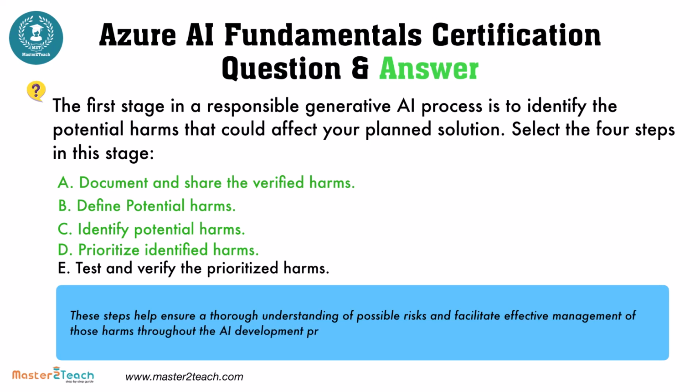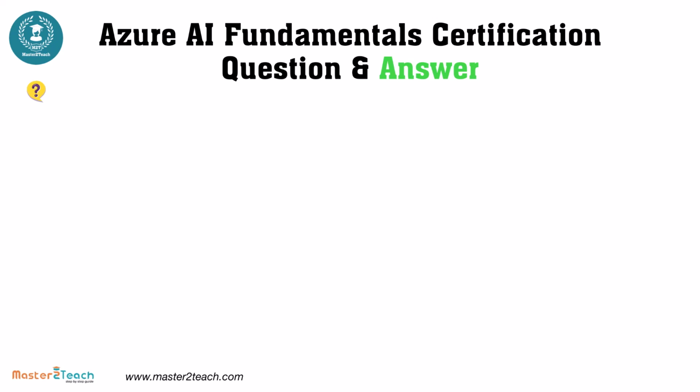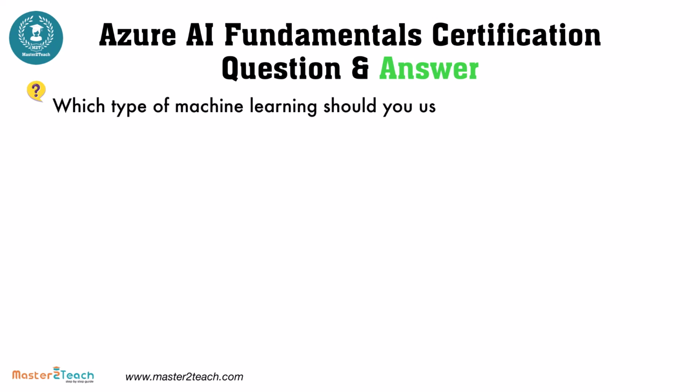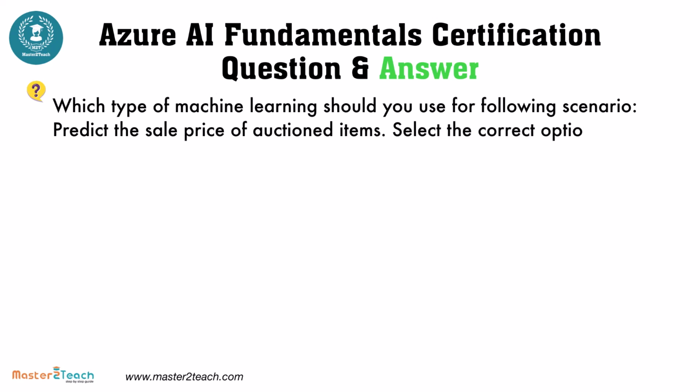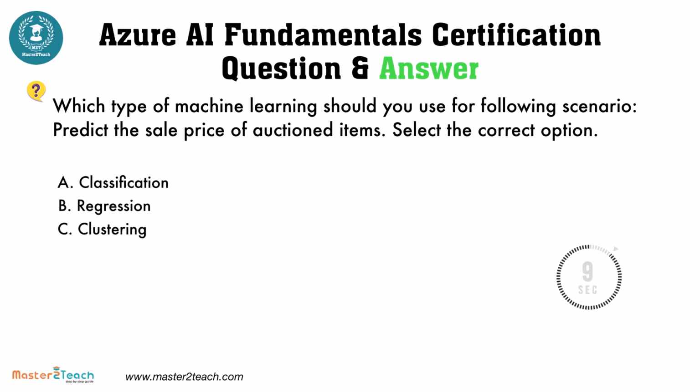Which type of machine learning should you use for the following scenario? Predict the sale price of auctioned items. Select the correct option. The options are A. Classification. B. Regression. C. Clustering.